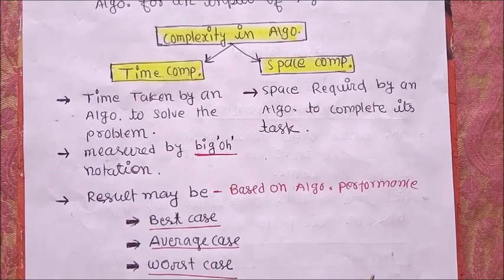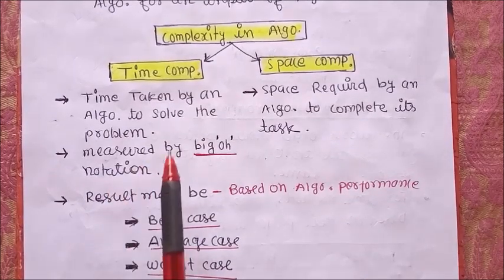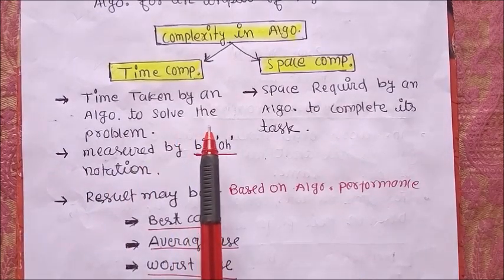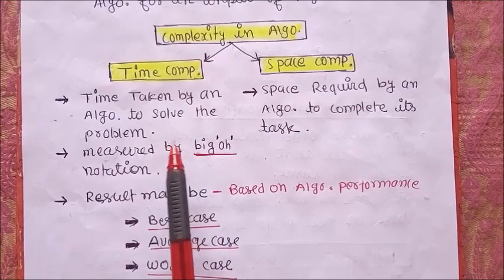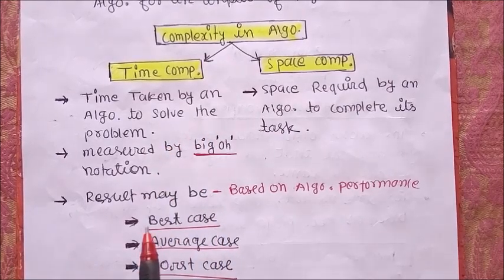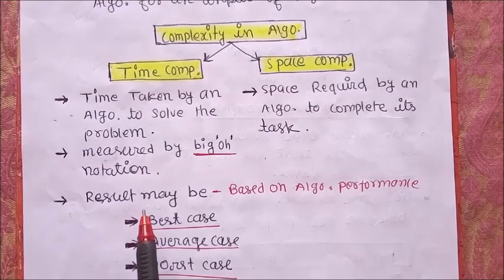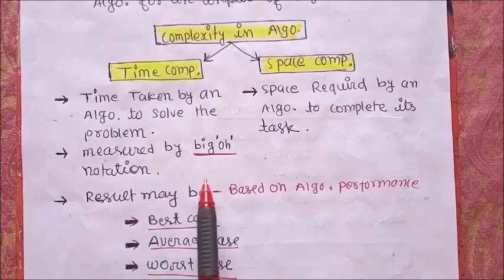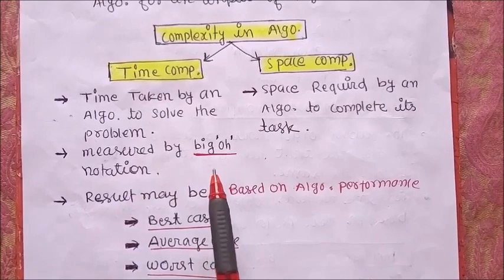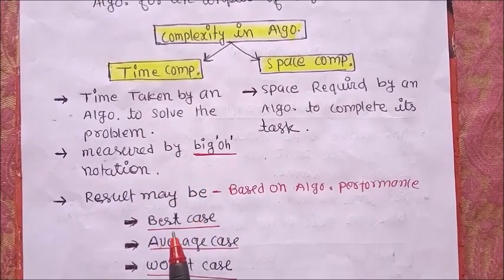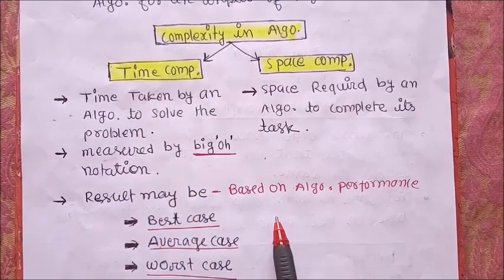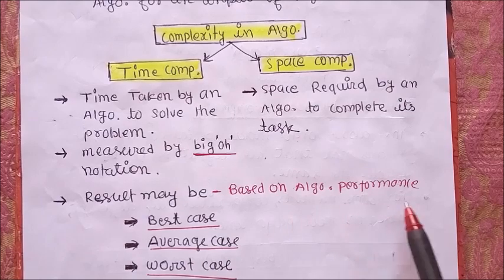So first, time complexity. In time complexity, it is the time taken by an algorithm to solve the problem. Time complexity is measured by big O notation, and this result may be based on the performance of the algorithm.